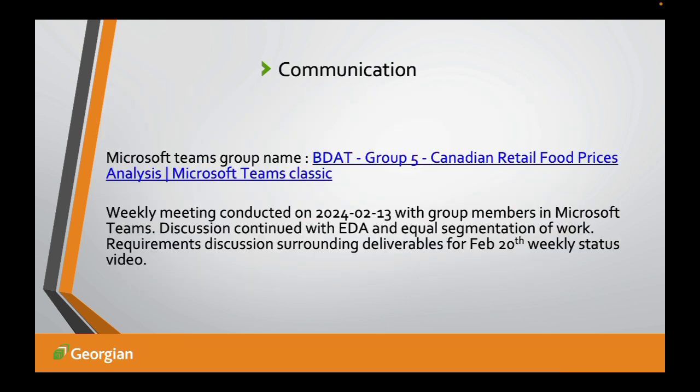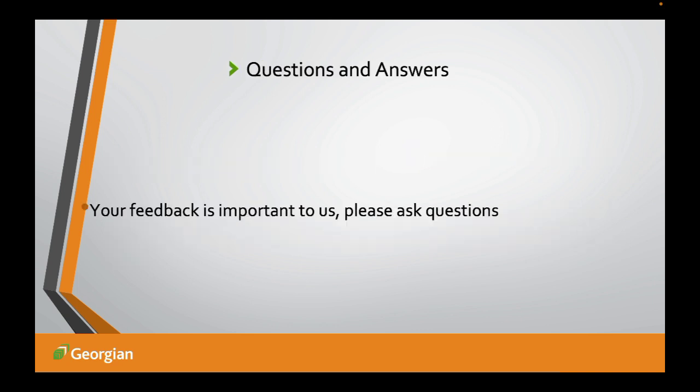If I talk about communication, we mostly communicate through Microsoft Teams. Our last meeting was conducted on the 13th of February on MS Teams, and we discussed our EDA and segmentation of our work. Feel free to ask questions. It's important for feedback.